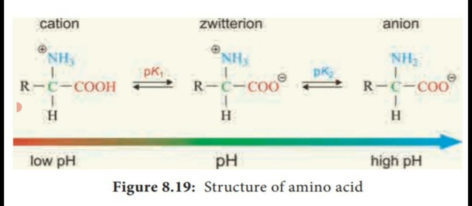This is said to be the structure of an amino acid. Each amino acid has two or more functional groups. One is the cation, another one is the anion. So the entire net charge is, what is that? 0. So this happens at a particular pH point. Cation is located at low pH, anion at high pH, but the zwitterion region is located in the median place of the pH. This is the structure of an amino acid.